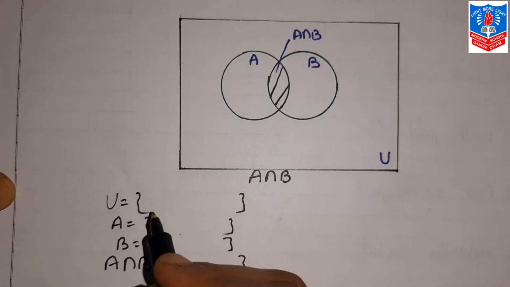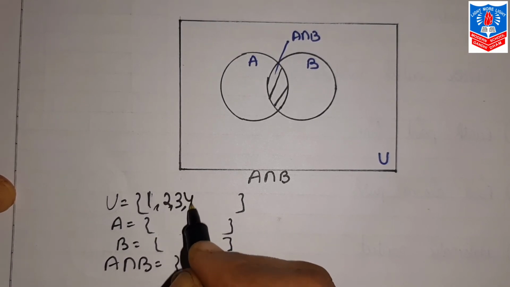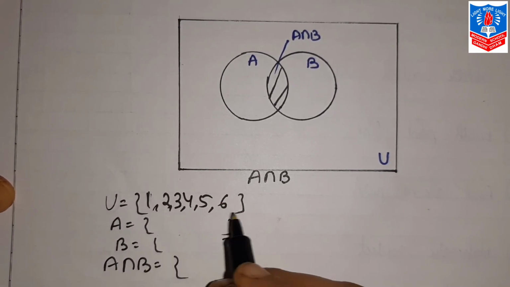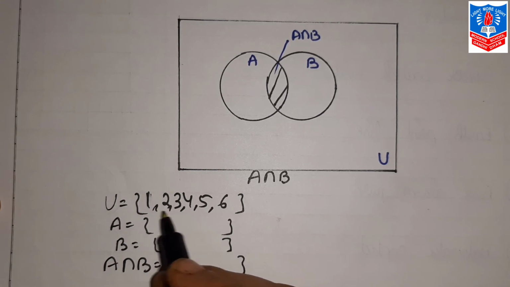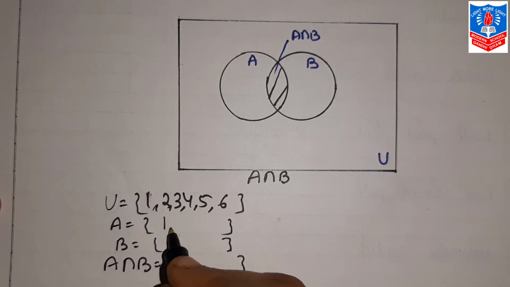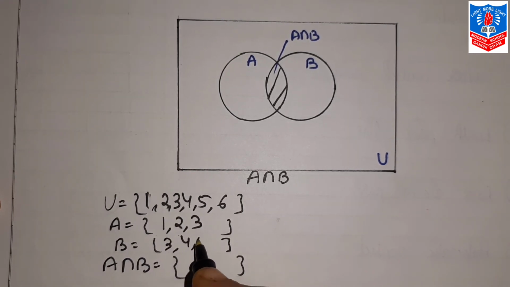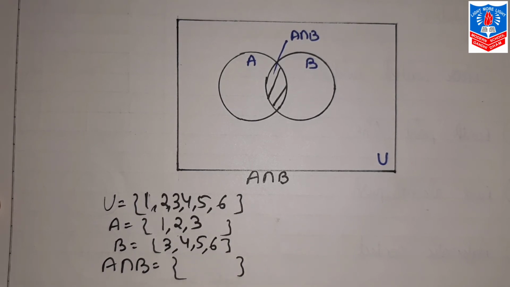Here, the same way, I am taking 1, 2, 3, 4, 5 and 6. A 6-faced dice is thrown, so possible outcomes are from 1 to 6. Now event A is 1, 2 and 3, while event B is 3, 4, 5 and 6.